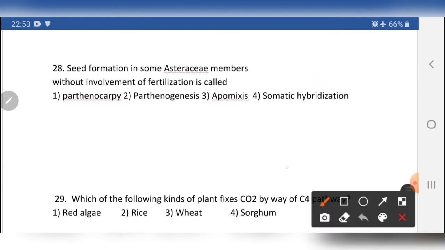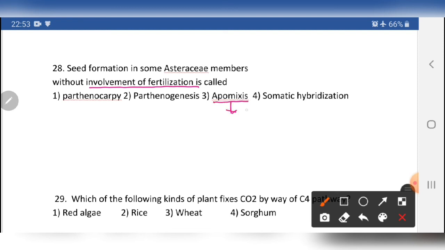Seed formation in some Asteraceae members, for example grass belongs to Asteraceae, and sunflower is also in the Asteraceae family. So seed formation in Asteraceae members without involvement of fertilization is the concept of apomixis.